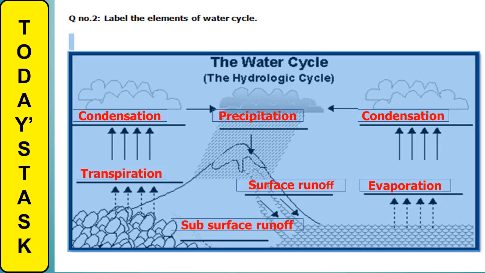So the answer of the first blank is condensation, secondly precipitation, thirdly condensation again, fourth transpiration, fifth surface runoff, sixth evaporation, and seventh subsurface runoff. So you have to solve this diagram and paste this worksheet in your notebooks after completion.